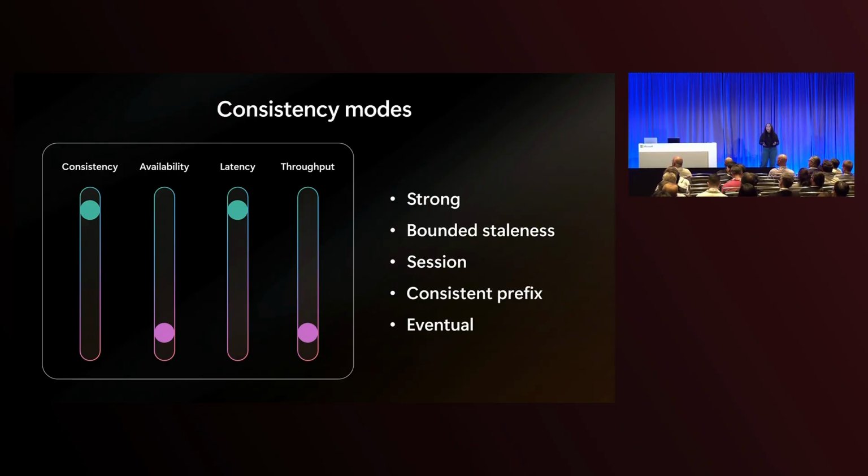When I'm deciding which consistency mode to use, I can think back to my business requirements. So in the beginning of my product lifecycle, my customer journey, I really care about performance, right? I want my site to be highly available and responsive. In this stage, I can use eventual consistency, which gives me the highest availability, the lowest latency, and the highest throughput.